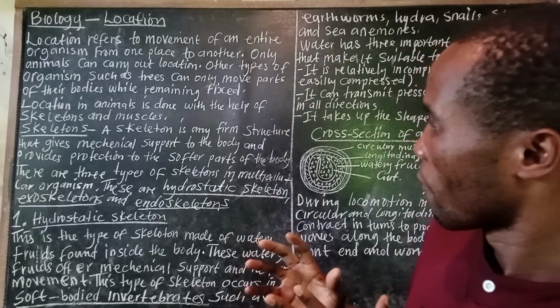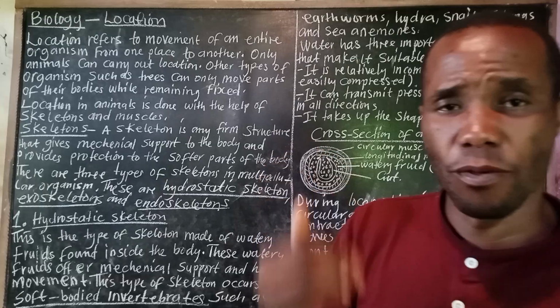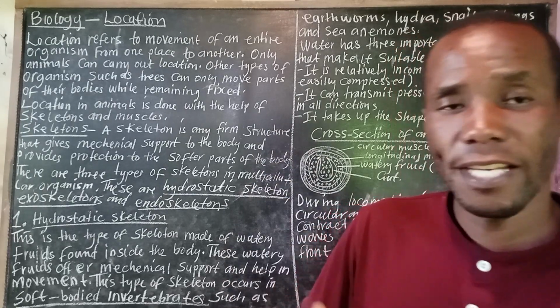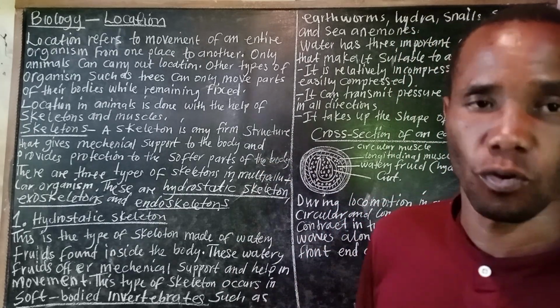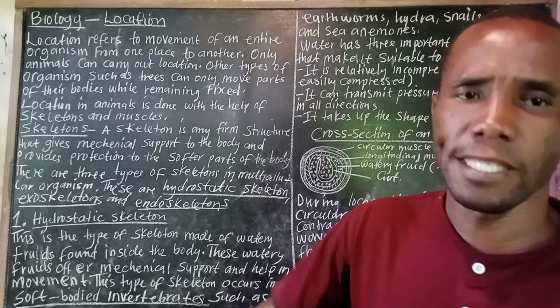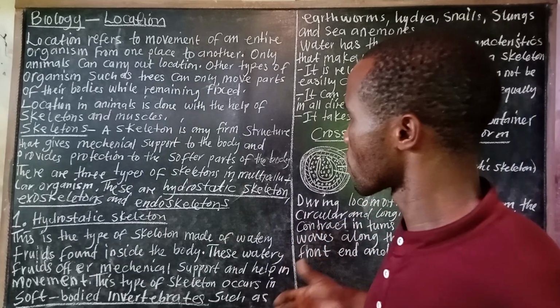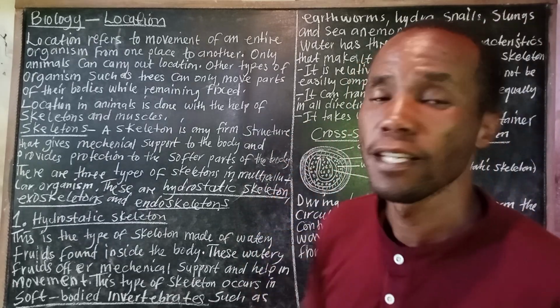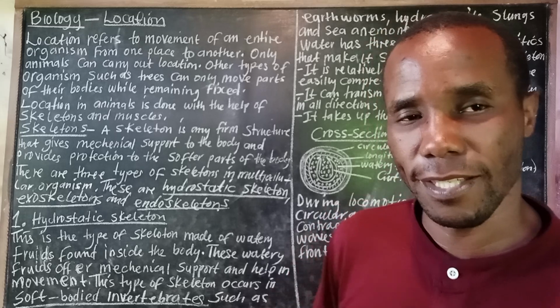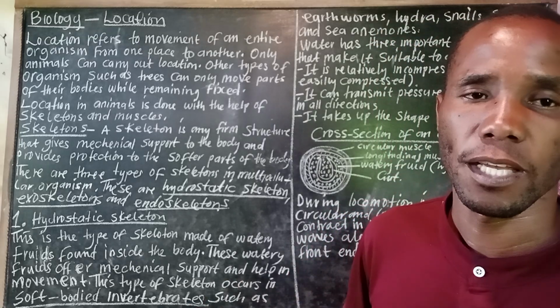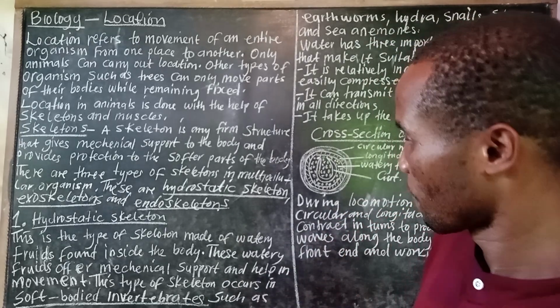Having known those three types of skeleton, we need to look into each one of them in detail. We are going to start with the hydrostatic skeleton. What type of skeleton is it?